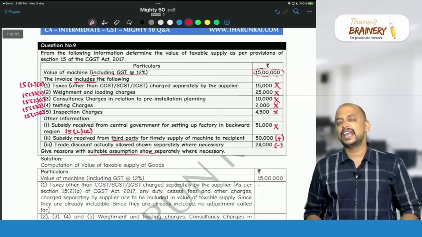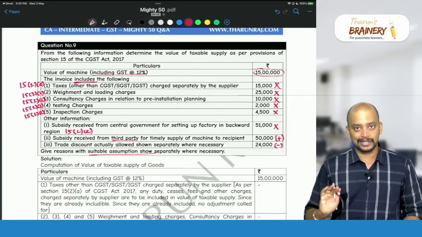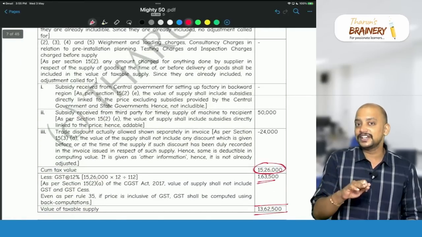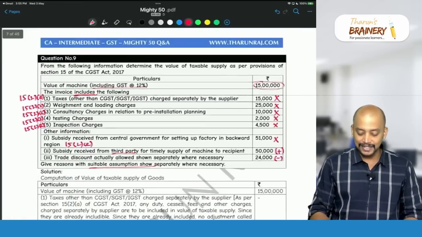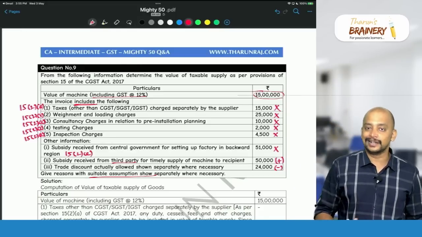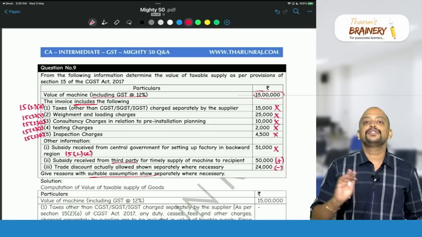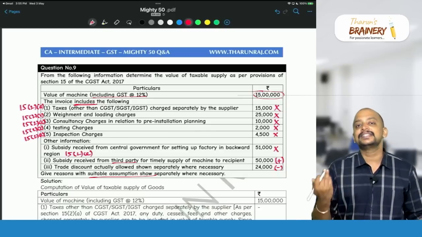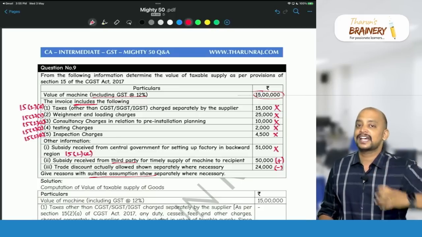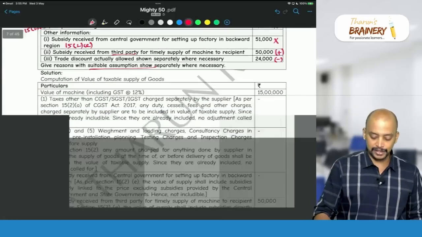So usually every attempt they are giving one question on valuation compulsorily. So this type of question you may get. Usually it will be exclusive of tax. I selected this question to show, whenever it is given as inclusive of tax, how we need to do the treatment for that purpose. And in the absence of information in the question, we need to take the price as after considering subsidy. After considering subsidy means what? As subsidy is an income, that's why it has a special point. So subsidy is reduced to arrive at the given price. That's how we need to understand.